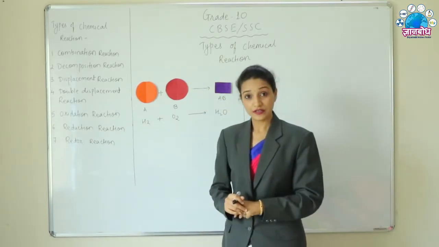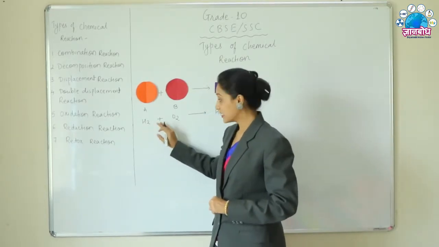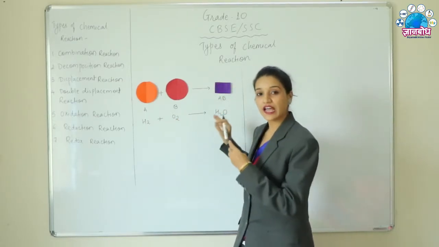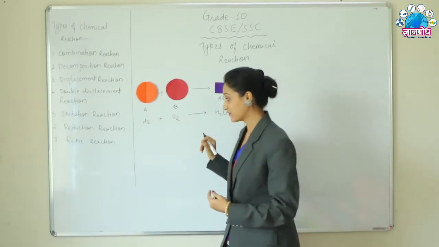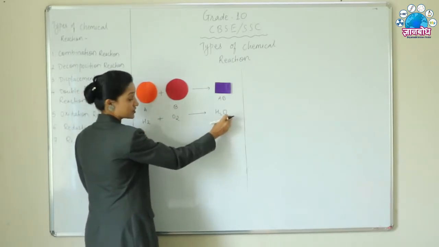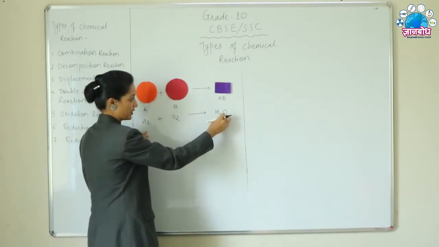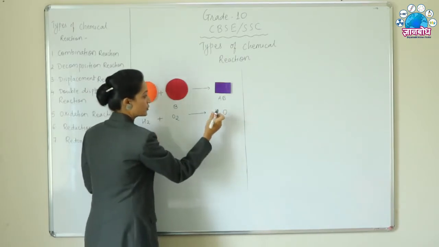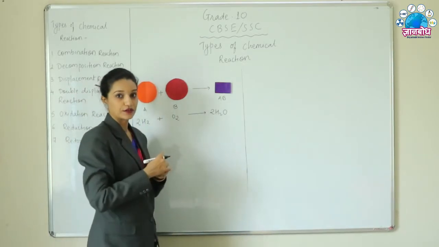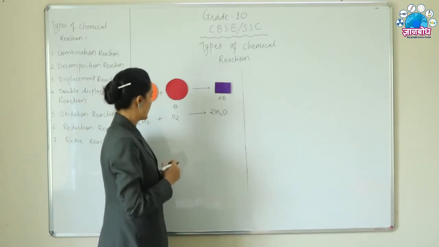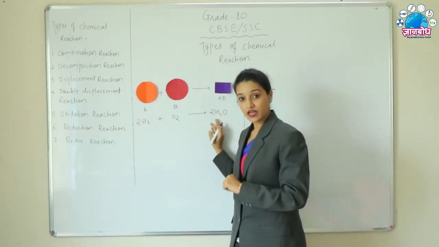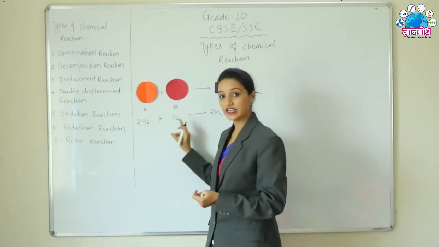Let's take an example. For example, hydrogen reacts with oxygen to give water. Now here, as you can see, the reaction is not balanced. We have to balance the chemical reaction. And how to balance it? See here, hydrogen 2, oxygen 1. So we have to get 2 here. How will we get 2 here? Just add 2 here and 2 here. Okay, so now the reaction is balanced. We are getting 2 molecules of water after the reaction of hydrogen and oxygen.